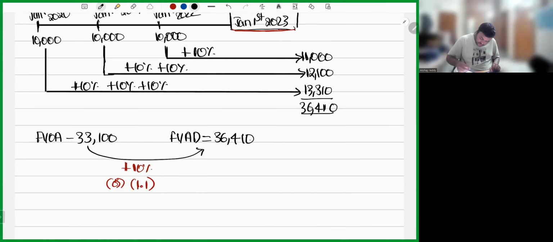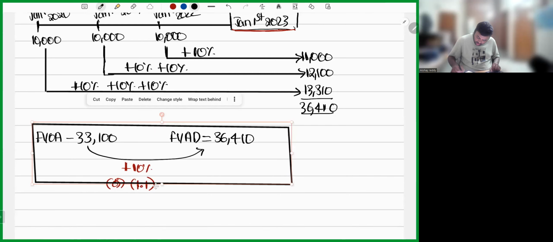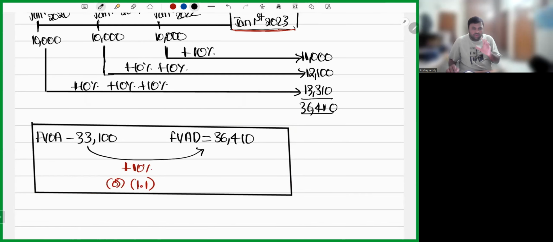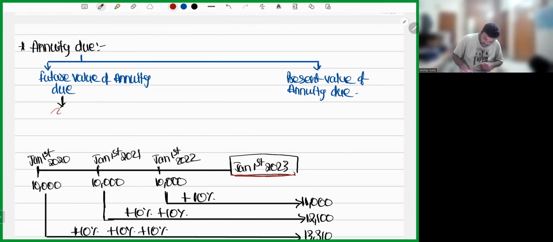So, my dear friends, to say clearly, there is only 1 year interest gap between ordinary annuity and annuity due. If you accommodate it in the ordinary annuity formula, you will get the formula for annuity due. So future value of annuity due will be future value of ordinary annuity into 1 plus i. I hope the point is clear, my dear friends.